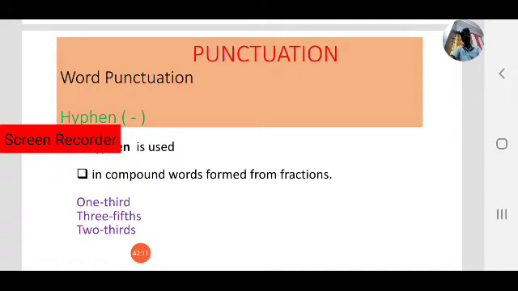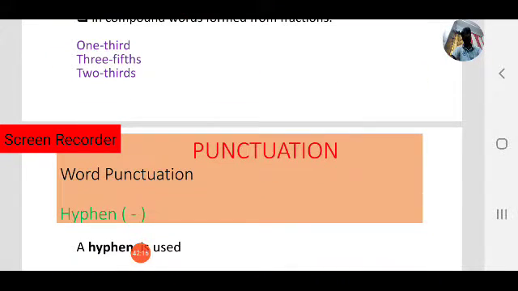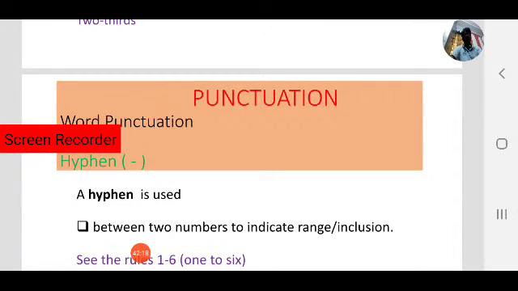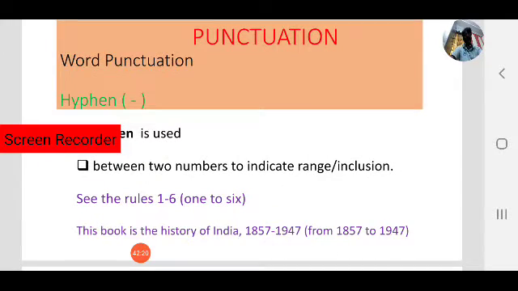Next, a hyphen is used between two numbers to indicate a range. Range means from to, that is inclusion. For example, see the rules 1-6, that means 1 to 6.